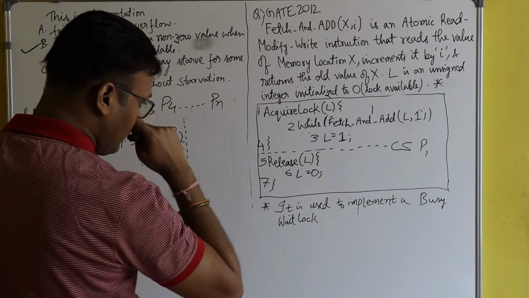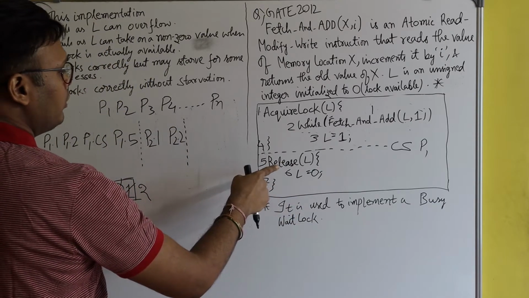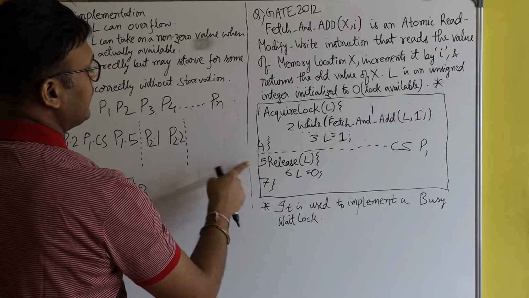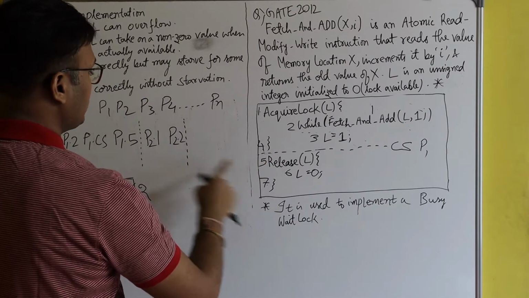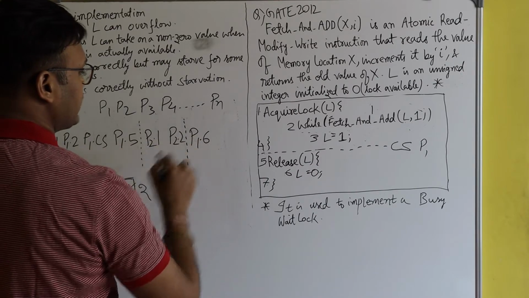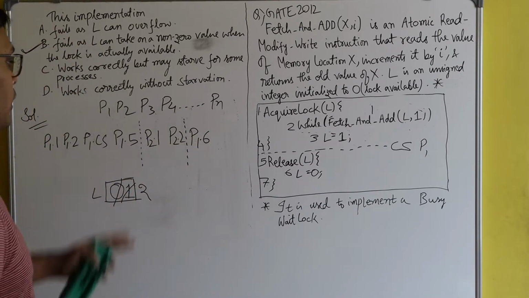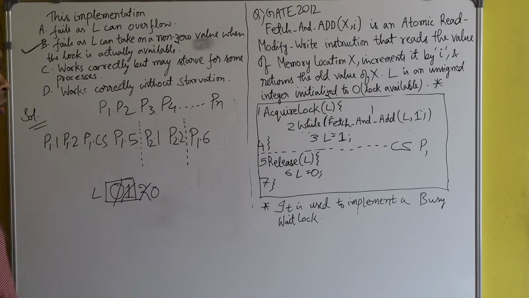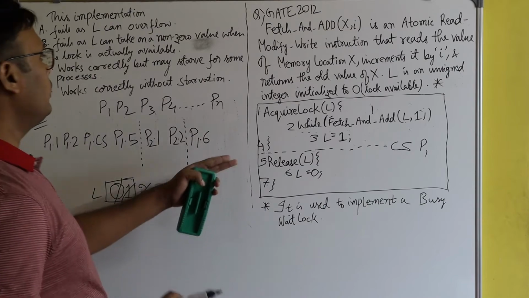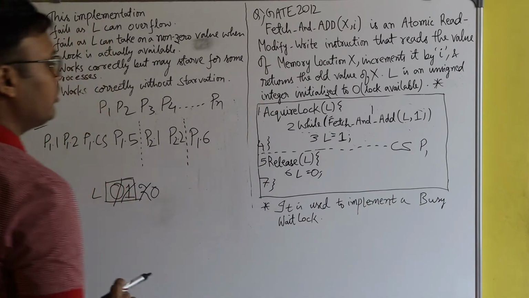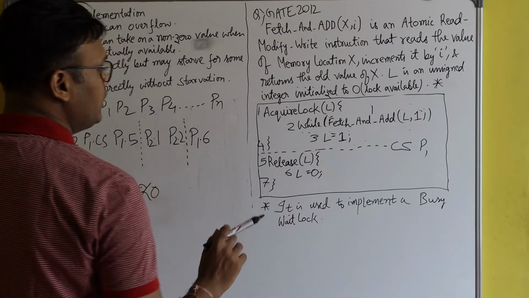CPU is given to process P1, and P1 executed line number 6, and P1 has made the value of lock as 0. Till now everything is the same as whatever I explained in the previous video.